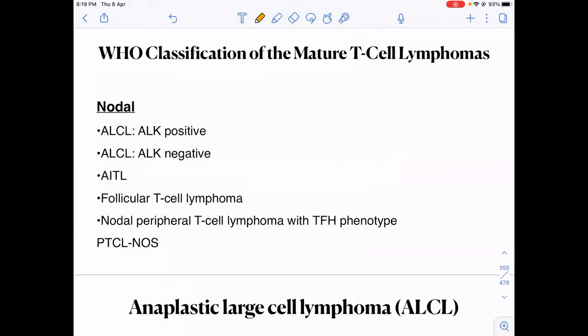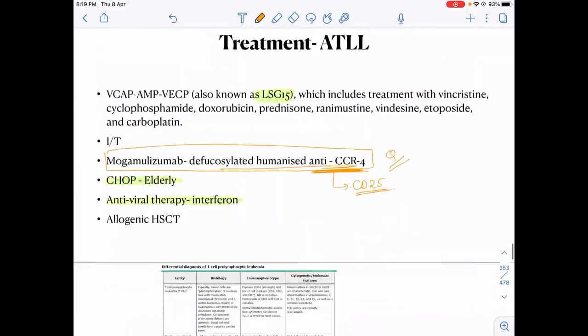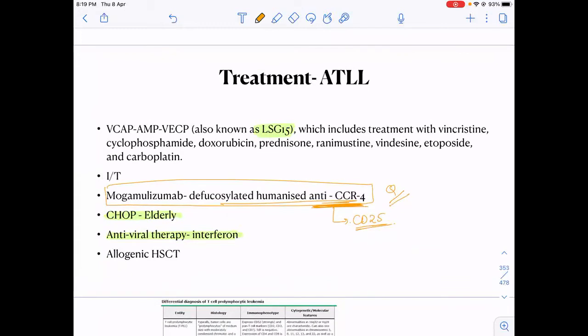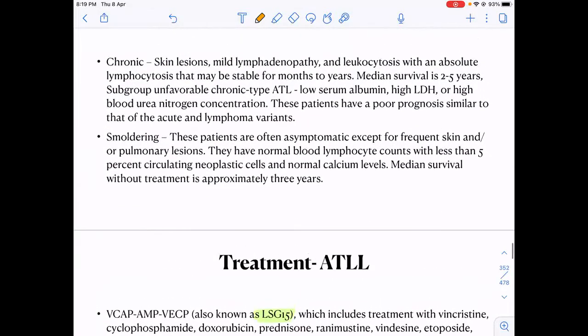Ma'am, in this, do we treat only acute phase or every patient? Sorry, I didn't get you. In this last treatment protocol, is it only for acute patient ATLL or all patients, smoldering and chronic? This is majorly for the acute patients.